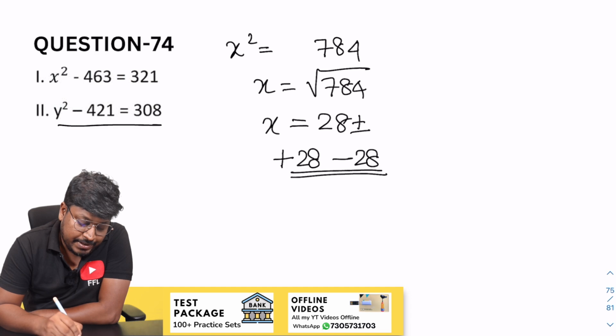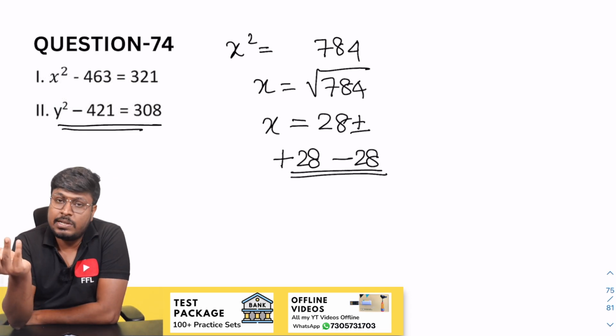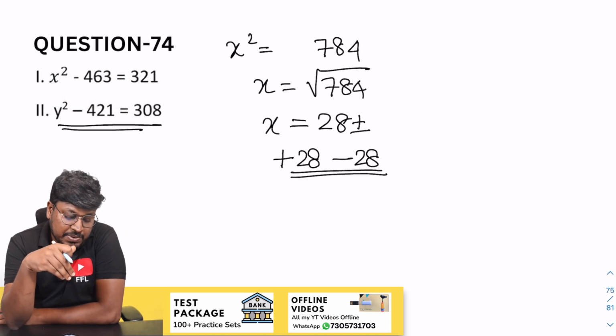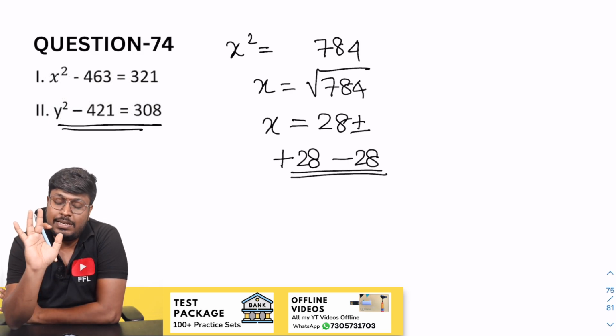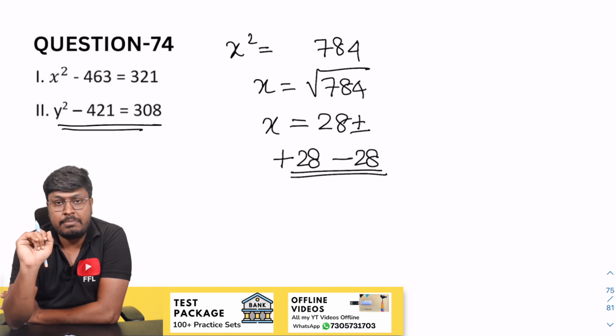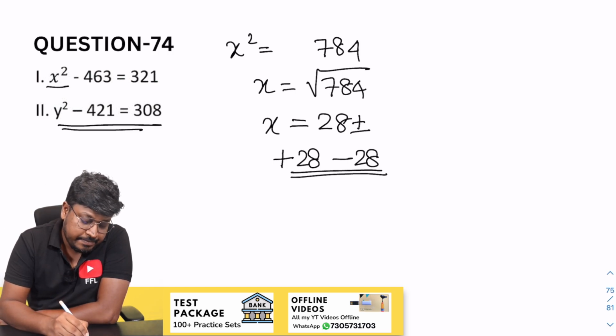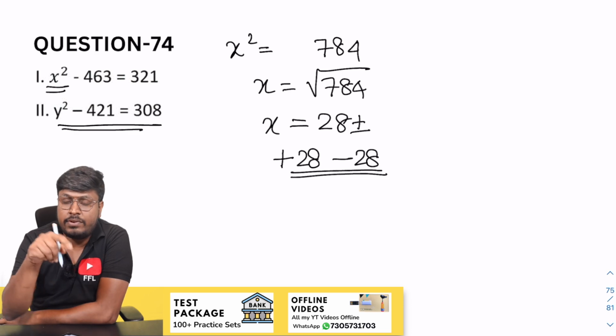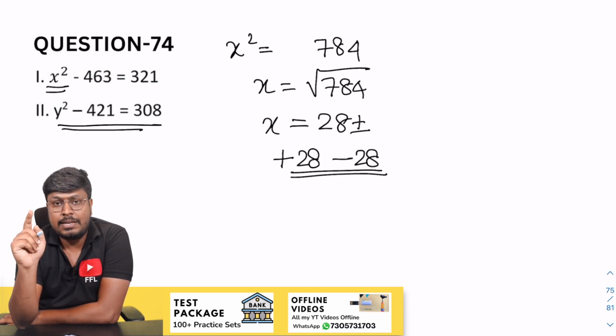So next will be y, and similarly you don't need to solve the question, right? When you see these kinds of questions in the exams, it is completely a waste of time. You can directly say the answer will be cannot be determined. Why? Because here it is x square, whatever the number be, you have to put the square root, and the answer will be plus or minus.